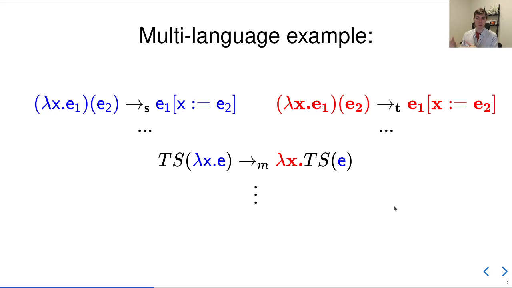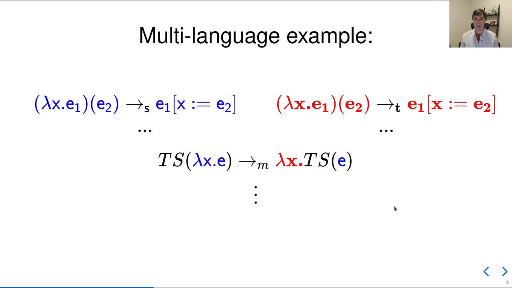Here I have a source function that needs to behave like a target term, so I do a little bit of translation, producing a target function, a red lambda, and I move the boundary inside. I don't know what E is yet, so I just leave that boundary in place. If it's ever used, it will also get implemented in terms of the target language. So you can think of this as anytime we need to use one term in the other language, we do a little bit of translation.